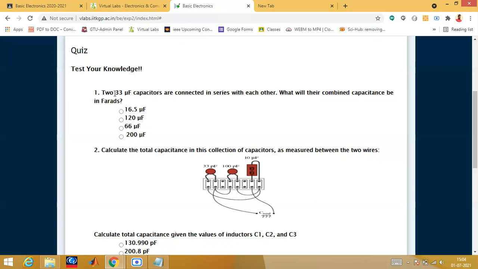Suppose the same value is given, here 33 are connected in series, then it is 33 divided by 2. If 3 capacitors of the same value are given, then you can simply divide by that number for series. If it is parallel, then you simply add it, 33 plus 33 plus 33. If it is series, 1 by 33 plus 1 by 33 plus 1 by 33, so if you take the value it will be 33 by 3.